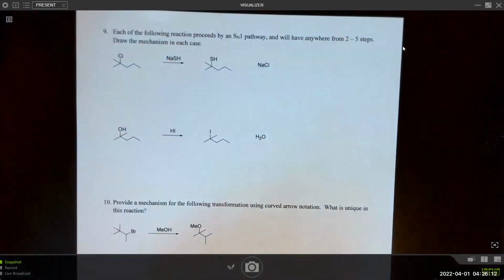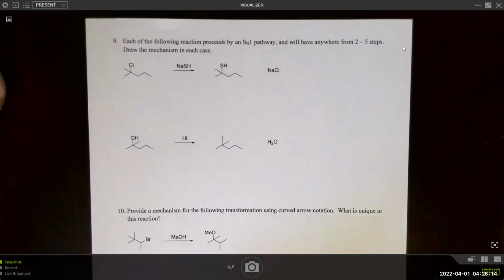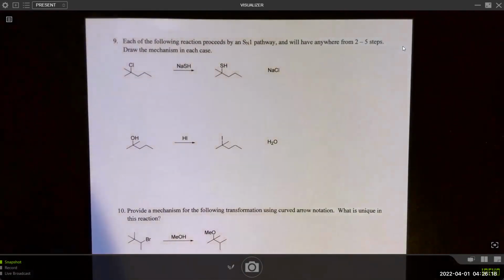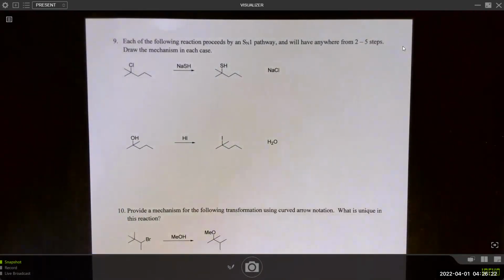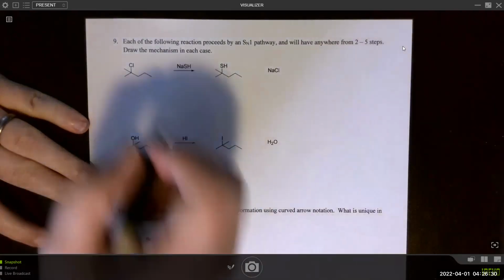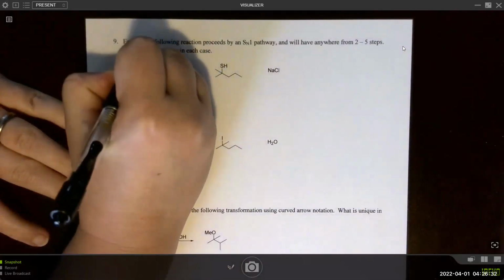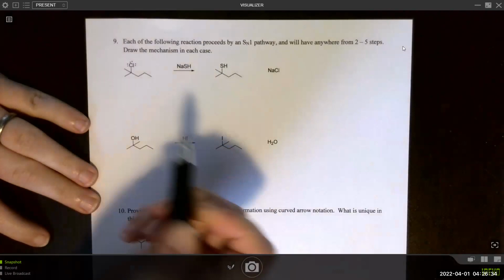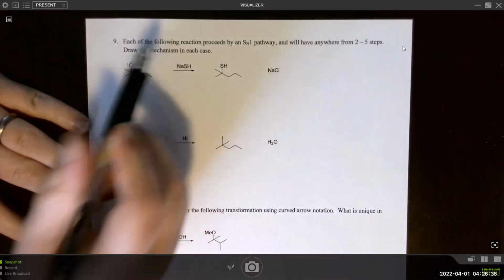So great in SN1. All right. So each of the following proceeds by an SN1 pathway and will have anywhere between 2 and 5 steps. Draw the mechanism in each case. So first we ask ourselves, do we have a good leaving group? If the answer is yes, and we have a tertiary substrate, great.